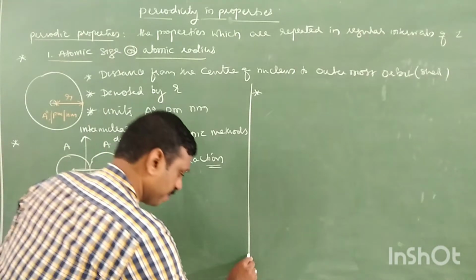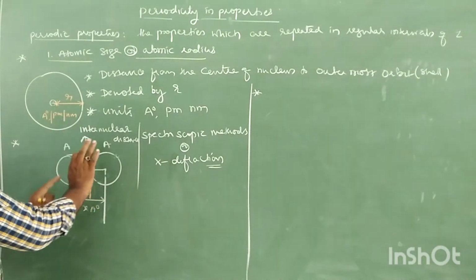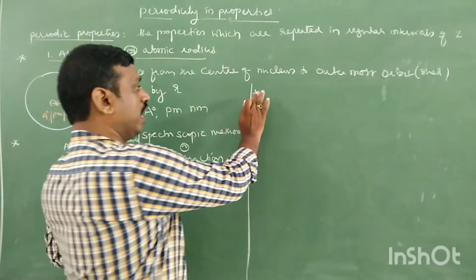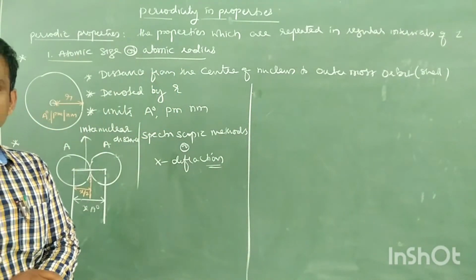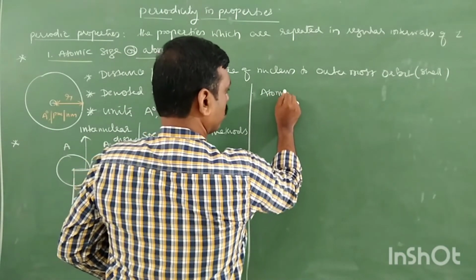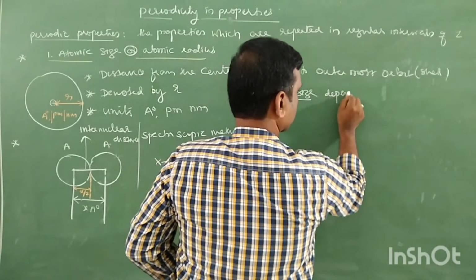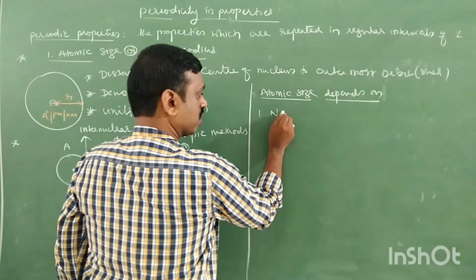Okay, now, atomic radius can be calculated from internuclear distance. But atomic size or atomic radius depends on many factors. Particularly, atomic size depends on, one, nature of bonding.